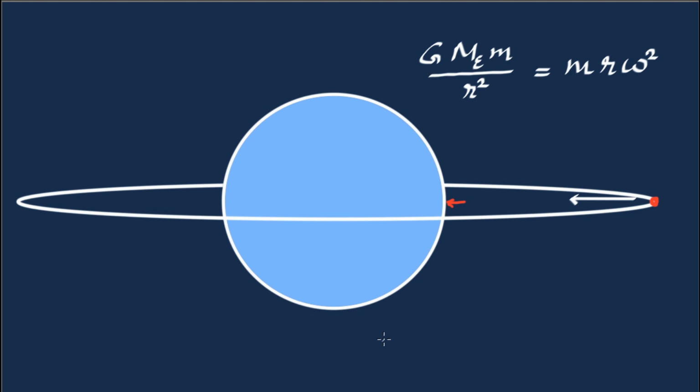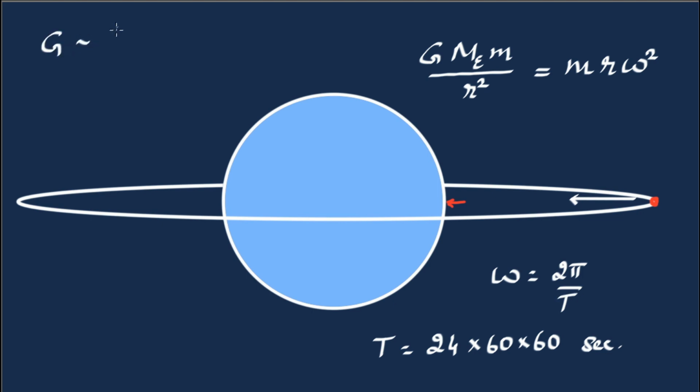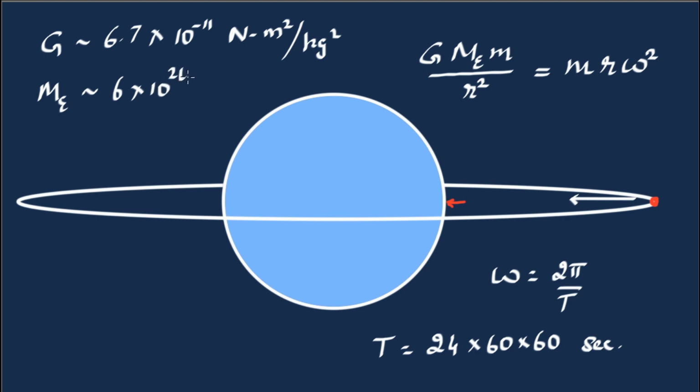Now we want the time period of revolution of the orbit to be 24 hours, which is so many minutes multiplied by another 60 to get so many seconds. And omega is 2 pi by the time period. And what else do we have? G is approximately 6.7 times 10 power minus 11 Newton meter squared per kilogram squared. And the mass of the Earth again is approximately 6 times 10 power 24 kilograms.